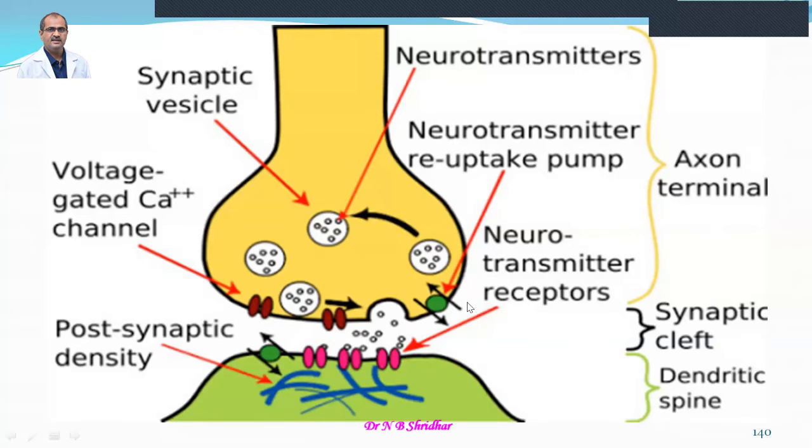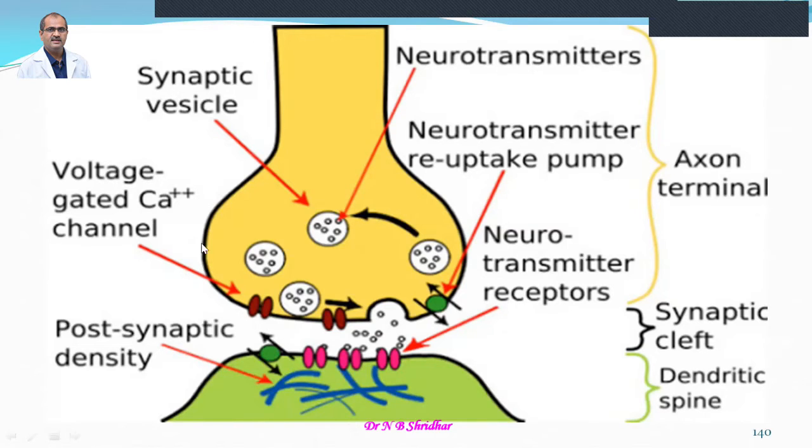So whenever the neurotransmitter is released, it is going to act on the presynaptic receptors and there is a chance that neurotransmitter reuptake takes place through the pump, because it is energy mediated and requires a pump or carrier molecule. This is known as reuptake 1, and then it is going to be stored inside the vesicle, which is also known as reuptake 2.